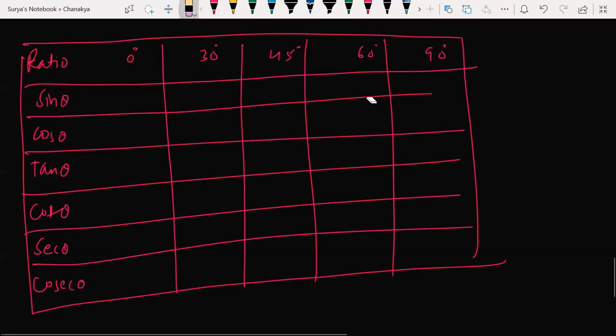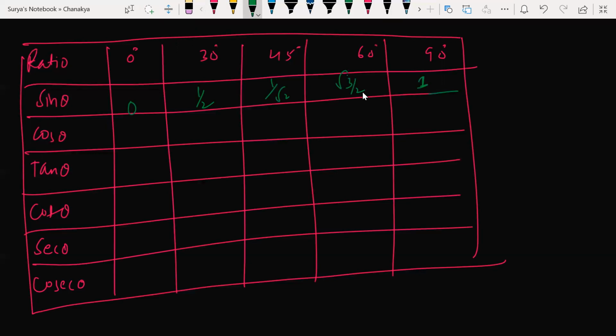Now here you need to make sure that sin 0 degrees is what, beta? 0 only. Sin 30 degrees is 1 by 2. This is 1 by root 2. This is root 3 by 2. Sin 90 is 1. For cos, what you have to do is follow the same way in reverse order. Look at it: first I'll write 1, root 3 by 2, 1 by root 2, 1 by 2, 0. Getting my point?